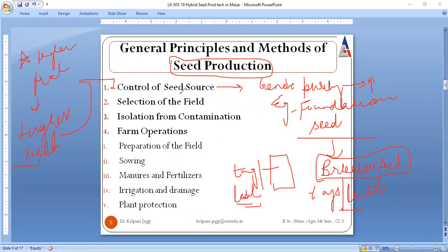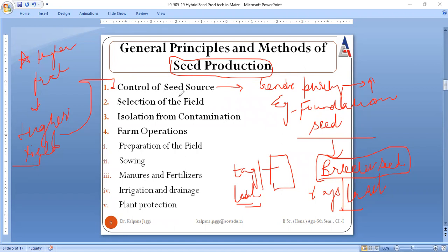And what is the control over here? We are always strict about procuring seed from a recognized institute or university only, because that allows the seed to be genetically pure and free from all kinds of contamination. So this is the very first step.